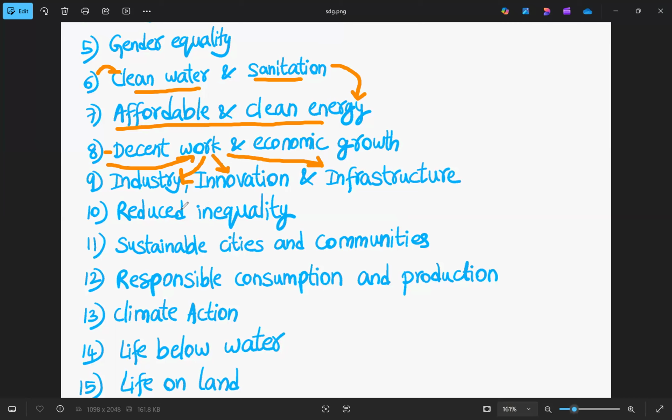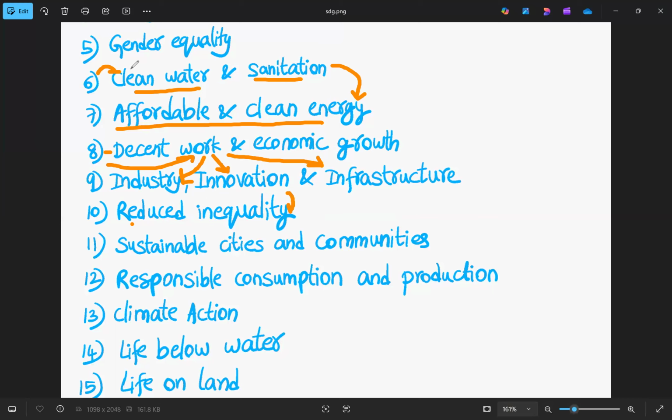And the 10th SDG is reduced inequality. So in the work condition, there shouldn't be any differences between people. Everybody should be dealt with equality. So the inequality must be reduced. So the 10th one is inequality, where in industry, the work should be given with no inequality. So for that, we can remember it like reduced inequality.